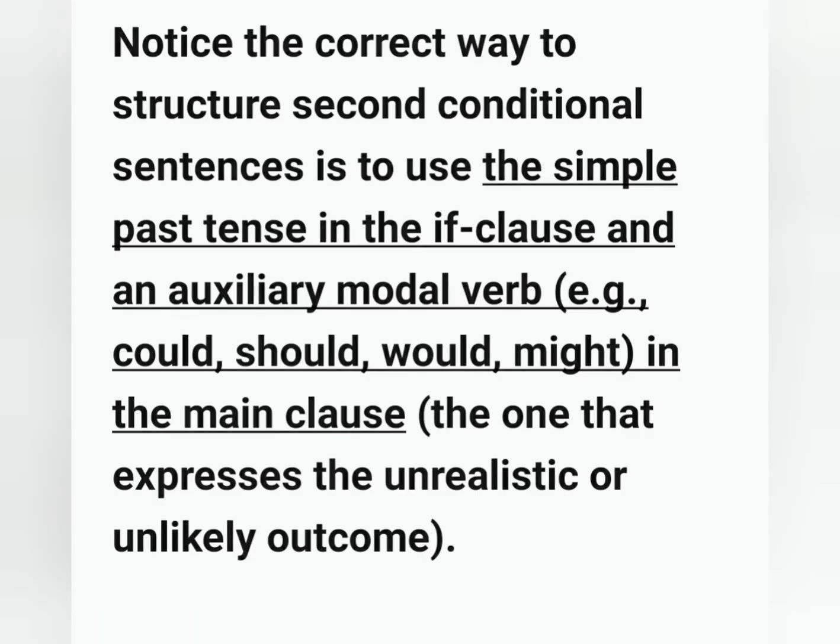Remember, the correct way to structure second conditional sentences is to use the simple past tense in the if clause and an auxiliary modal verb, that is could, should, would, might, etc., in the main clause.